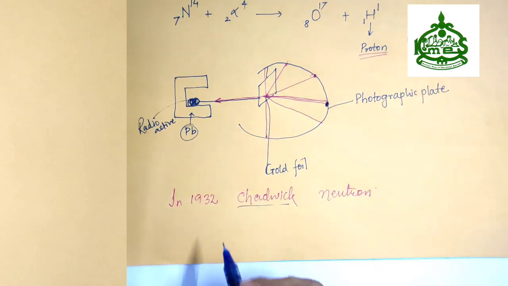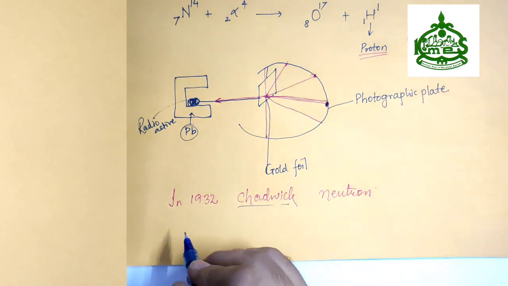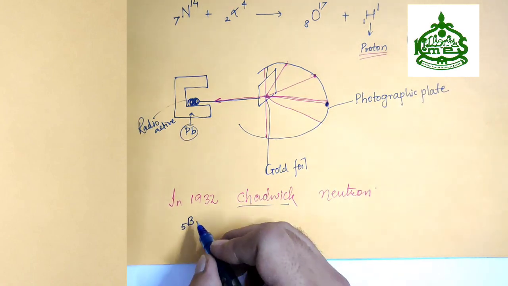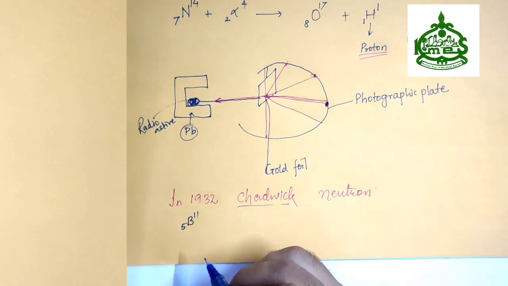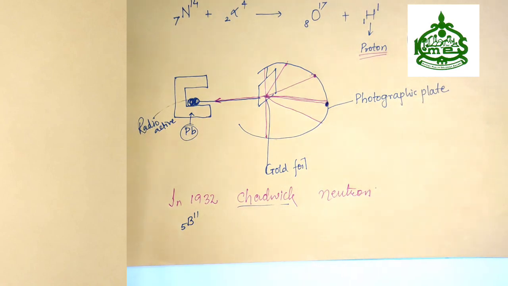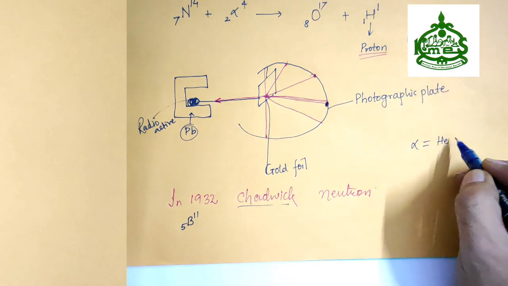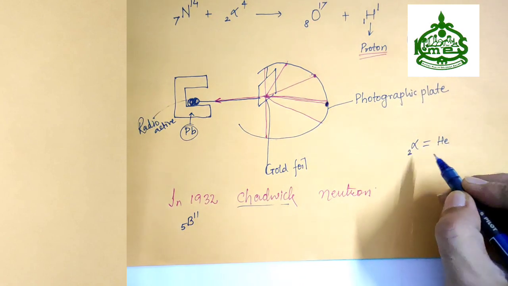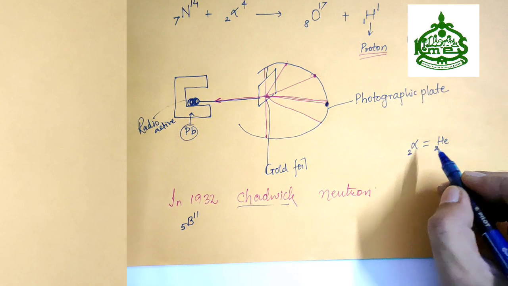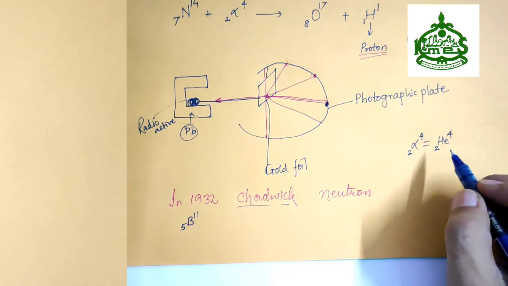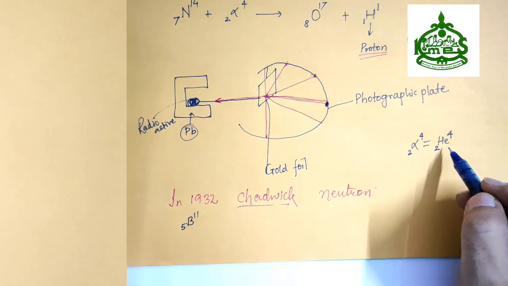Chadwick has taken the lighter element with low atomic mass number, say for example boron, atomic number 5 and mass number 11, and he bombarded alpha particle. Alpha particle is also called helium particle. Why? Because the charge of alpha particle is 2, the atomic number of helium is 2. The mass of alpha particle is 4, the mass number of helium particle is 4. So that is why alpha particle is also said to be a helium particle.